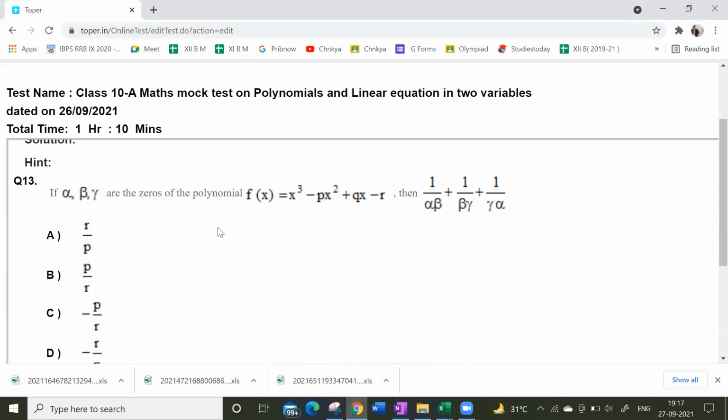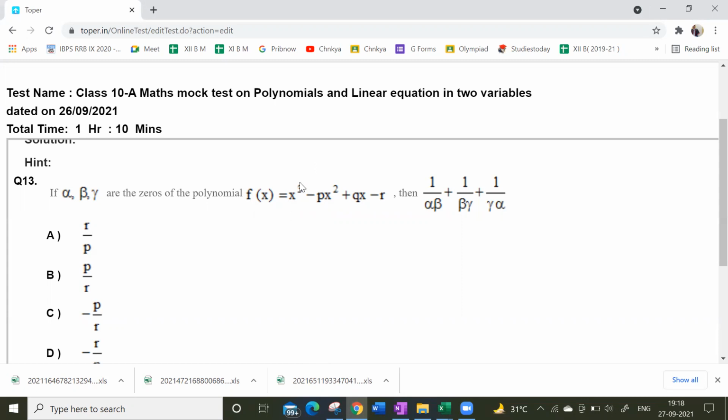13th one, make it fast. Sir, there is the same method. Previously we got a question, right? Exactly, it's the same. a, b, c are zeros of the polynomial. This is a cubic polynomial.